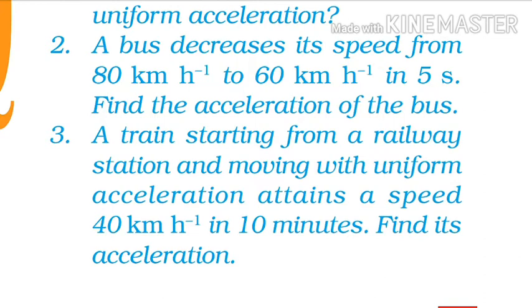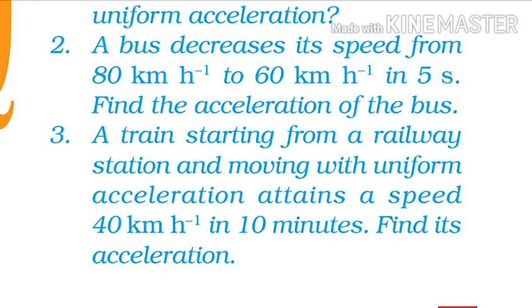So how much time is 10 minutes if we change it into hours? We know that 60 minutes is equal to 1 hour, so 10 minutes is equal to 10 by 60, that is 1 by 6 hour. So the change in speed is 40 minus 0, so 40 minus 0 divided by 1 by 6, that is the time.